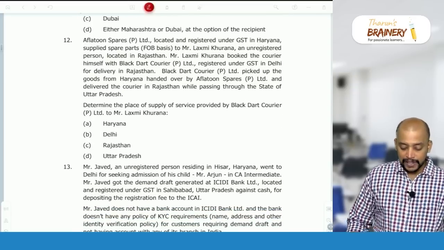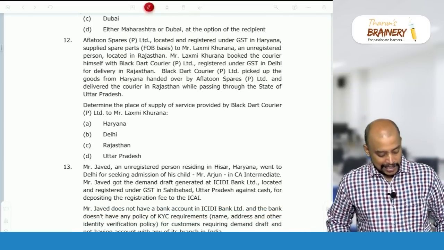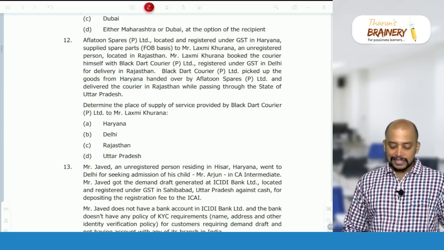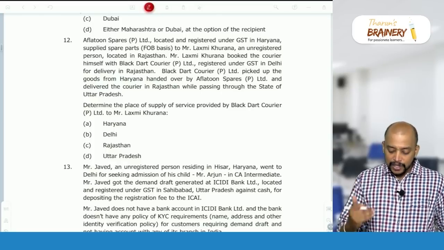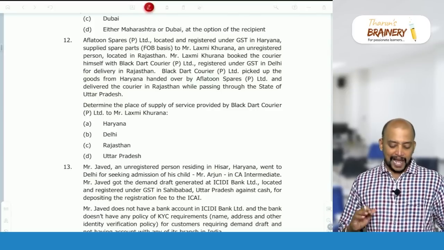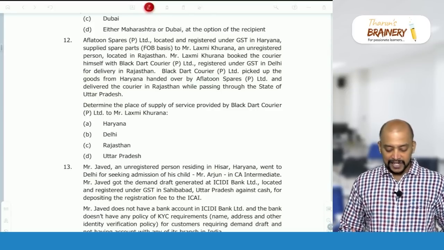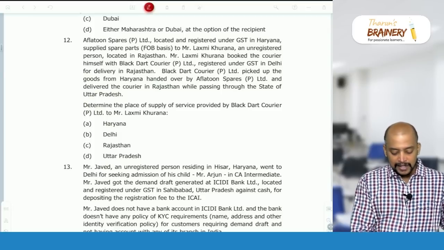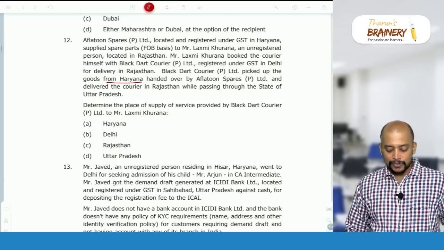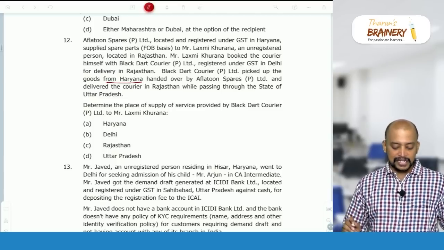Then question number 12. Aflatun Spares Private Limited, located and registered under GST in Haryana, supplied spare parts to Mr. Lakshmi Kurana, an unregistered person located in Rajasthan. Lakshmi Kurana booked the courier himself with Black Dot Courier Private Limited, registered under GST in Delhi, for delivery in Rajasthan. Black Dot Courier Limited picked up the goods from Haryana. So the starting point is Haryana, handed over by Aflatun Stores, and delivered the courier in Rajasthan while passing through the state of Uttar Pradesh.